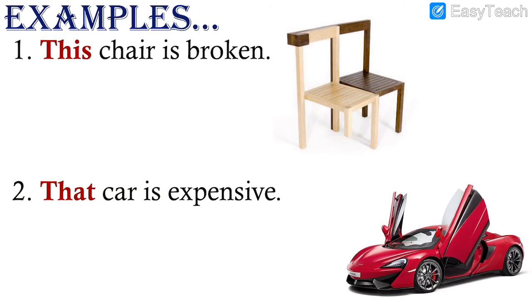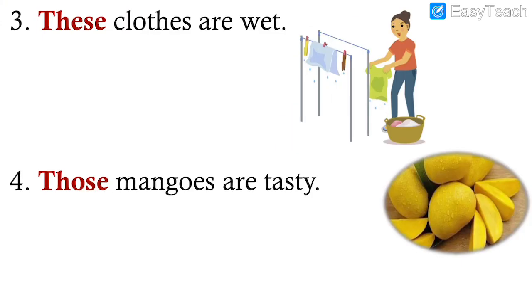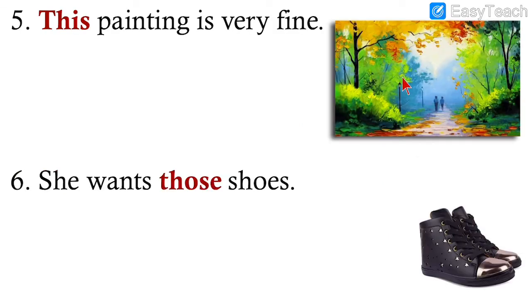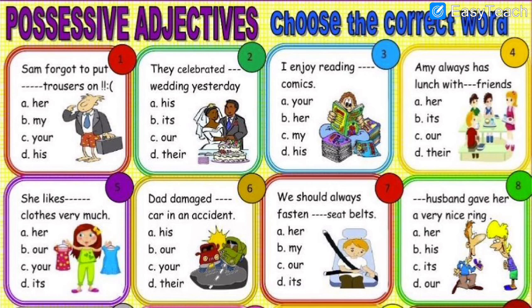We had seen examples. This chair is broken. That car is expensive. These clothes are wet. Those mangoes are tasty. This painting is very fine. She wants those shoes. Then we had solved an exercise on possessive adjectives.